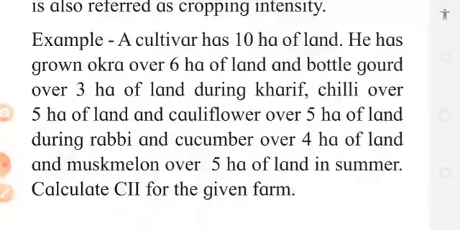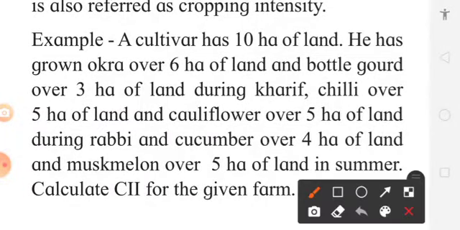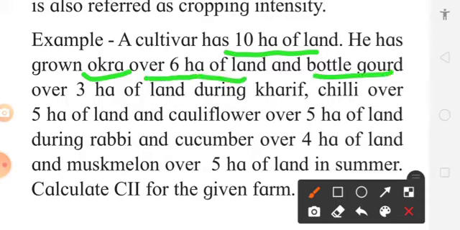Now let us take an example. Suppose a farmer has 10 hectares of land. He has grown okra, that is called bhendi, in 6 hectares of land, and bottle gourd in 3 hectares during Kharif.